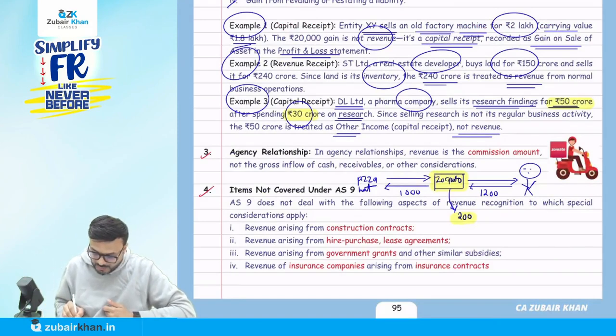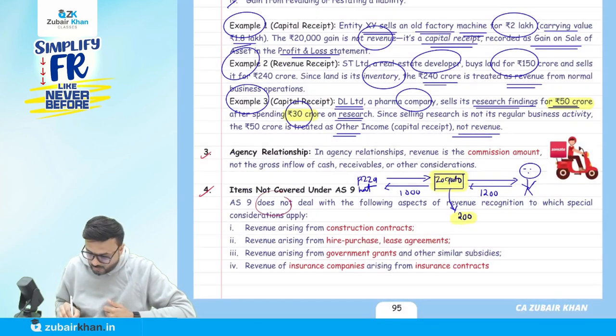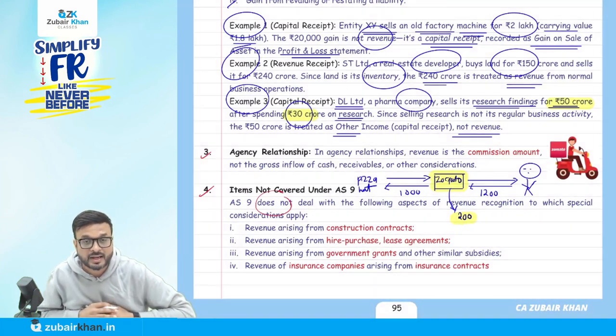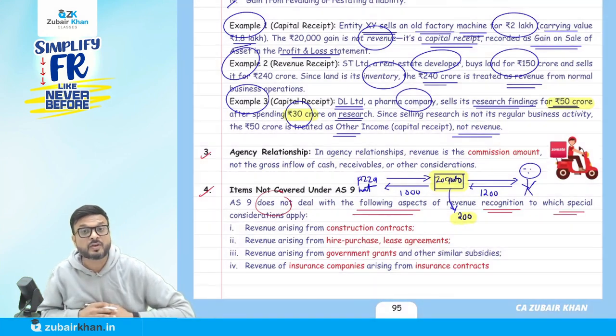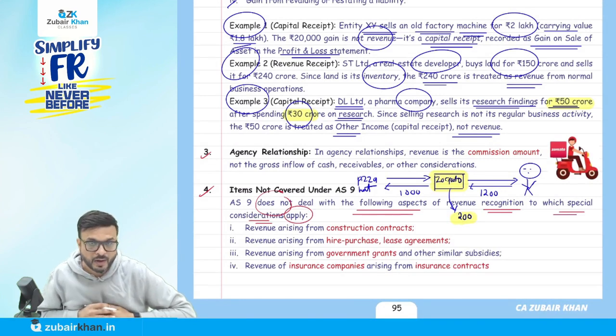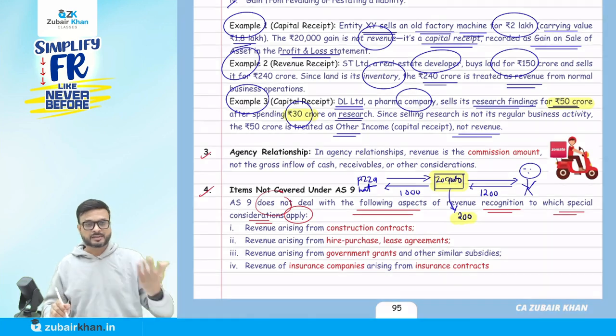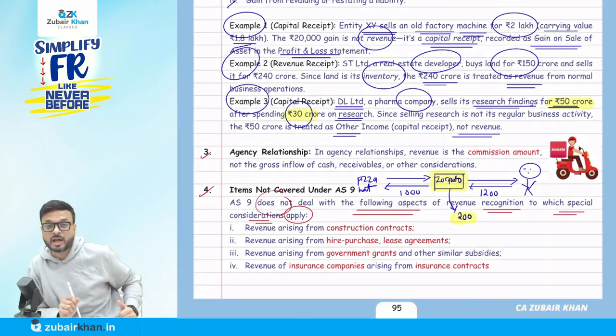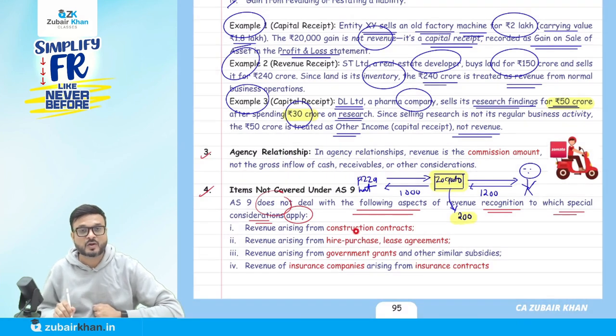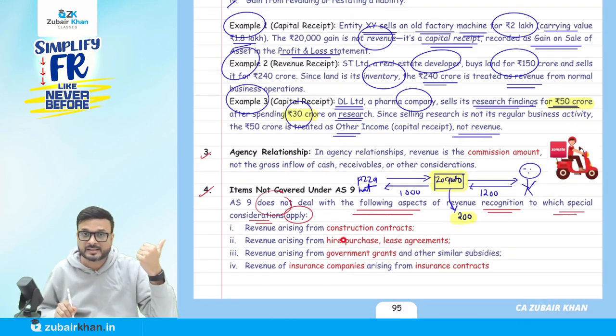AS 9 does not deal with the following aspects of revenue recognition to which special considerations apply. So where does Accounting Standard 9 not apply? First, revenue from construction contracts. Why does AS 9 not apply here? Because in the previous accounting standard we discussed how to do the accounting of construction contracts. That is covered by Accounting Standard 7.